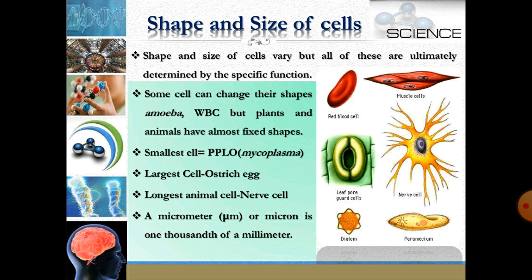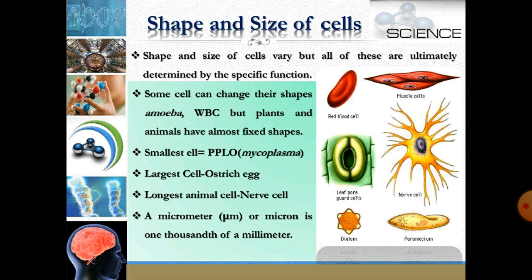We know there are different types of cells. All the cells are of different size and shape, and they perform different functions. Their shape is correlated with their function. For example, the red blood cell is circular or biconcave in shape, and it has the function of transport, while muscle cells have the function of contraction, so they are spindle shaped. A nerve cell has to pass information, so it is elongated in shape. According to their function, cells have a particular shape. Some cells even change their shape, for example amoeba and WBCs.